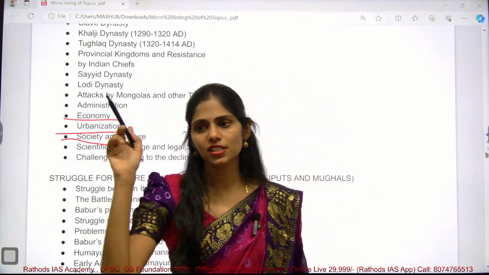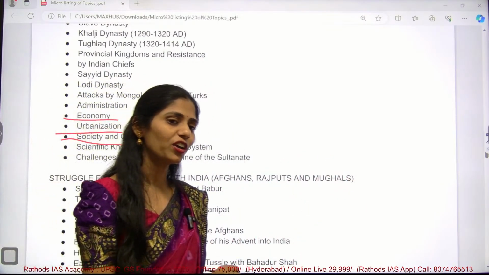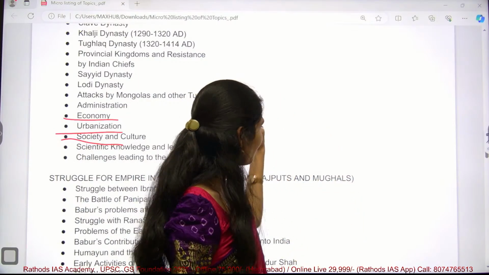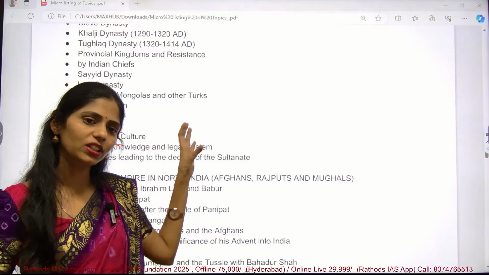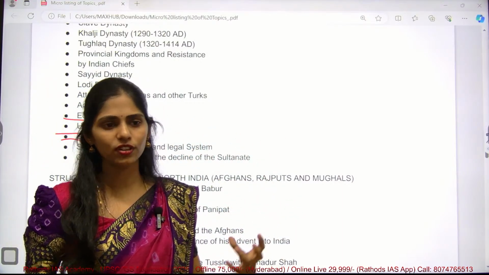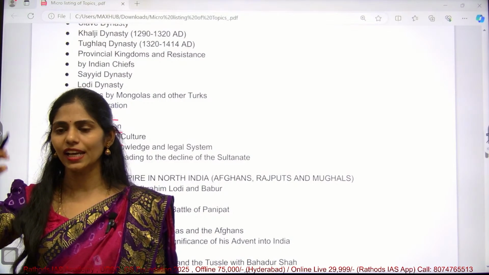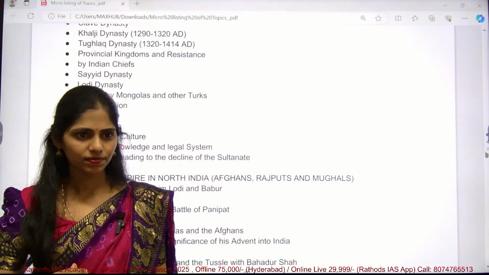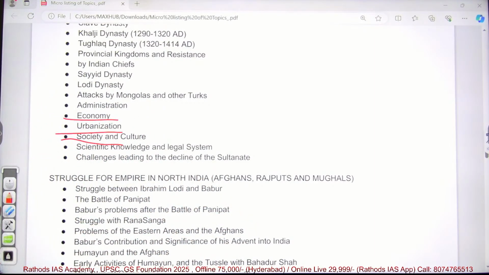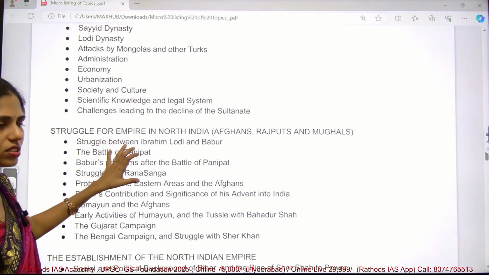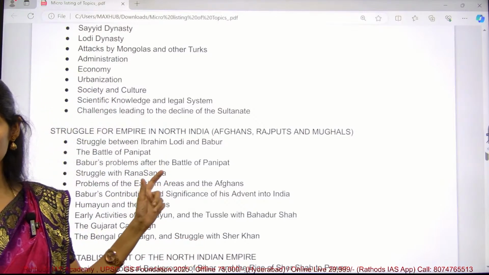Because from the Guptas itself, in India there was development of science and technology. Because of that we call that age the golden age. So after Muslims invaded or started ruling India, how did the technology change? Whether there was any change of technology or not, whether they brought in Persian or Italian or Greek technology or not, understood? You have to think that way. And next, you have to see what the challenges were and the reasons for the decline of this Delhi Sultanates, which is also very important.